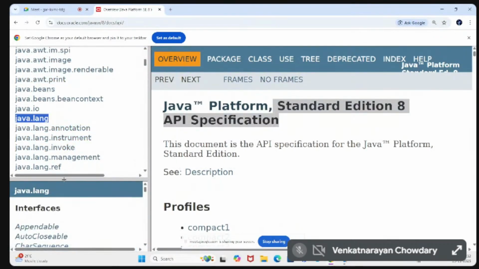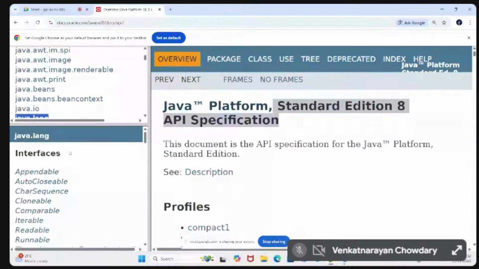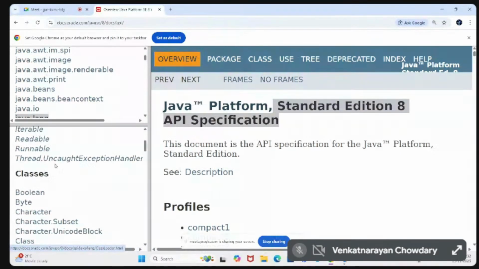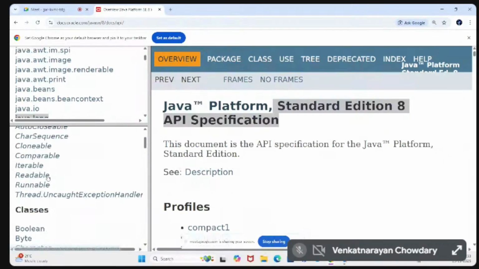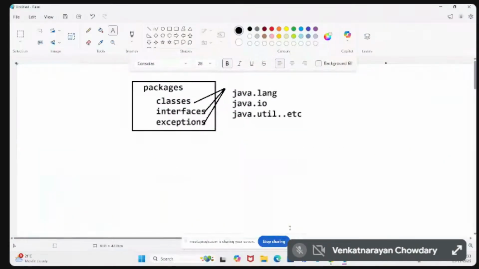If you select any package from the package section, you will get that package's information: what interfaces, classes, and exceptions it contains. We have enums also, but enums are not important. What is important is exceptions, classes, and interfaces. You take any package, and it contains classes, interfaces, and exceptions. So these are all predefined packages.